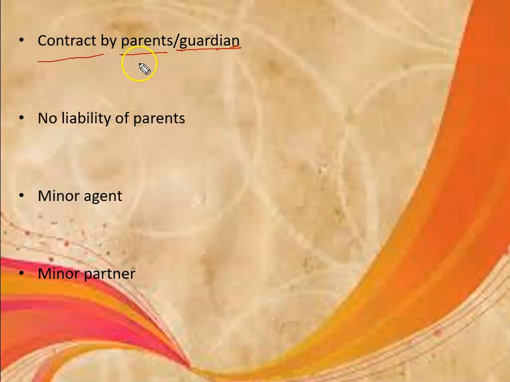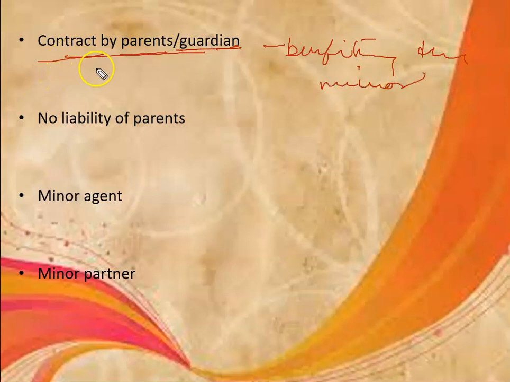But if the parents are making a contract, if they are working under their prescribed authority, and if it is benefiting the minor, then only it can be considered as valid, right?